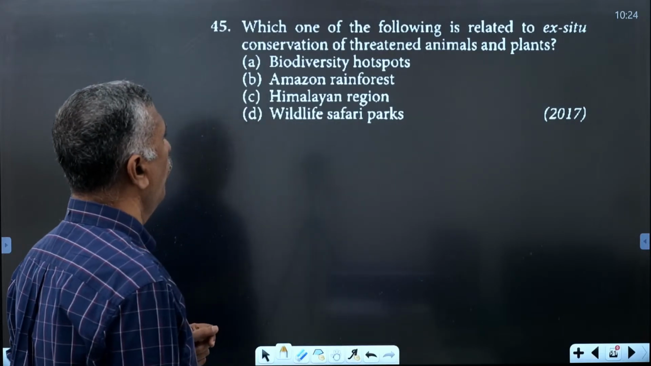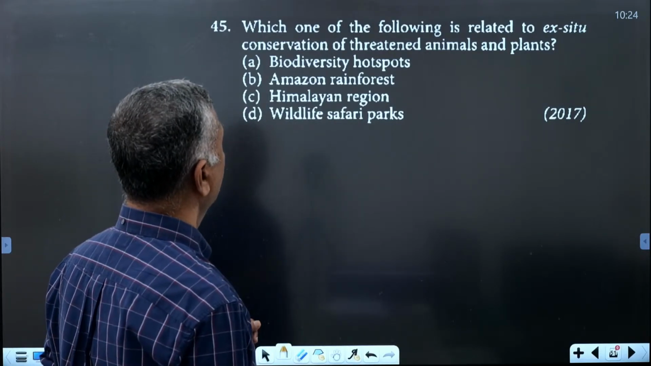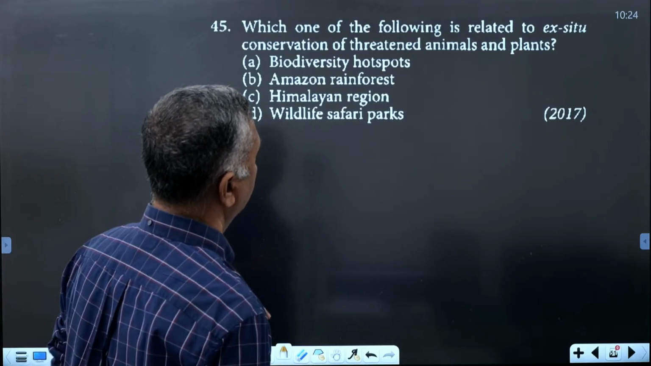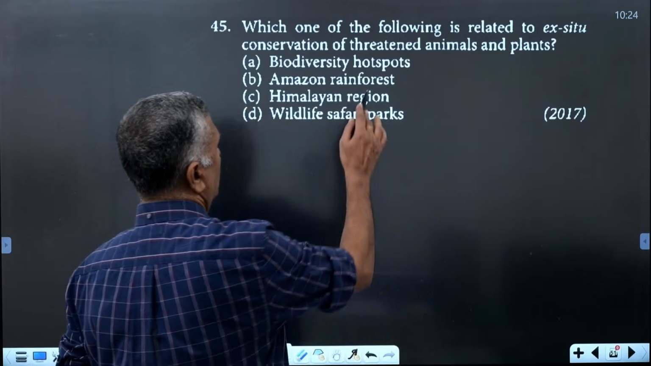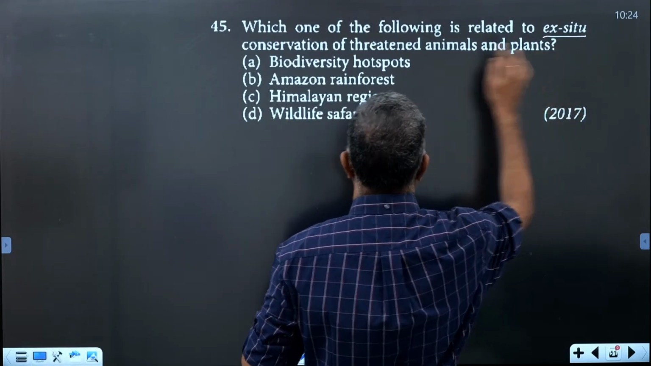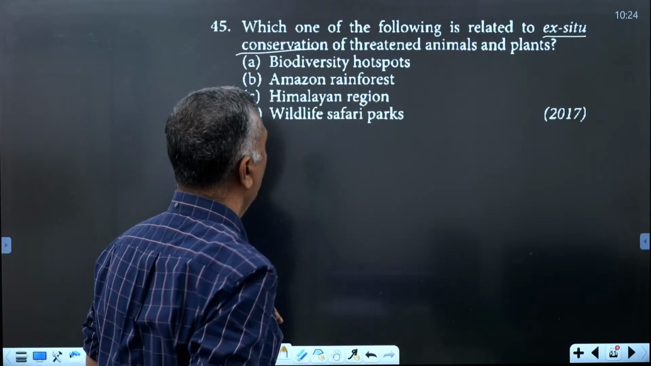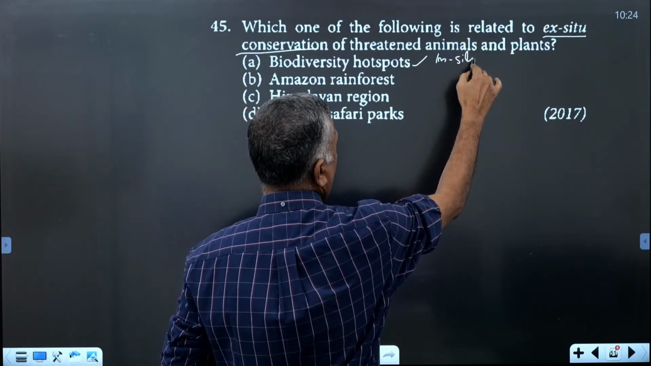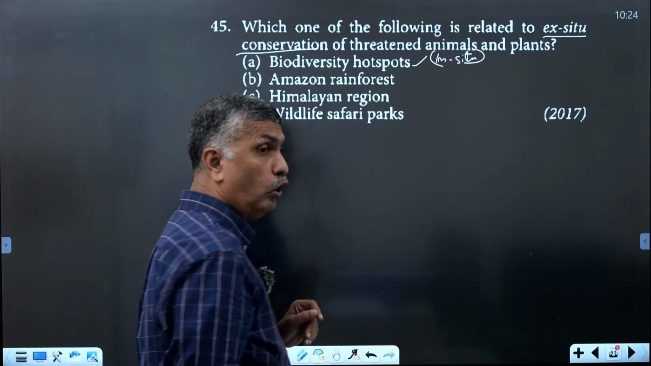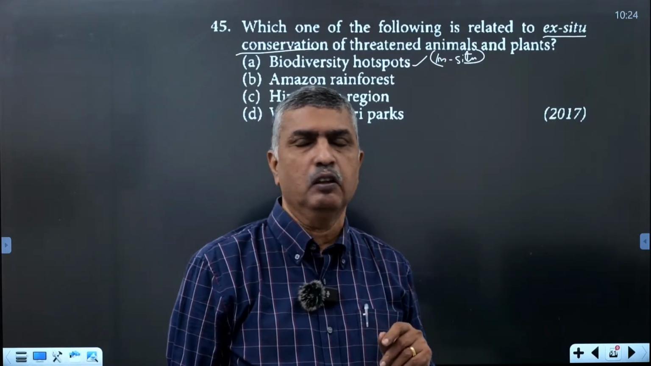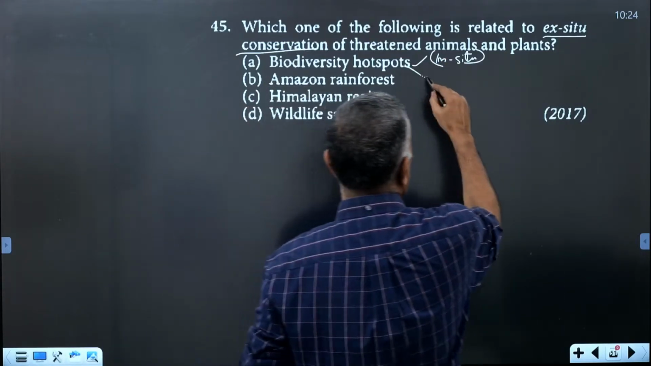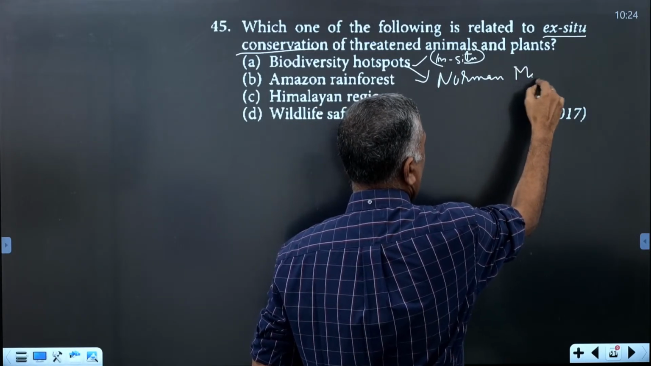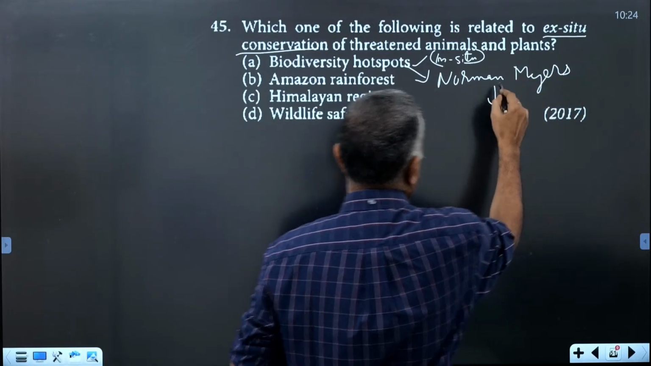Which one of the following is related to ex situ conservation of threatened animals and plants? What is the method of conservation? Ex situ conservation. Biodiversity hotspots are in situ. What is the hotspot concept? The hotspot concept was given by Norman Myers.